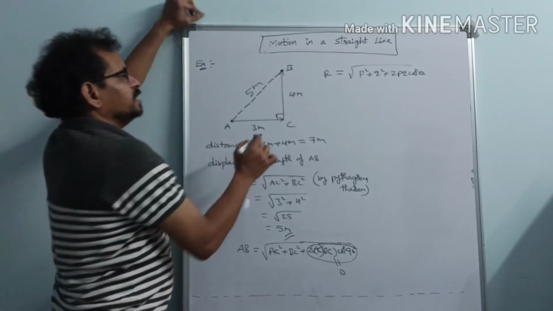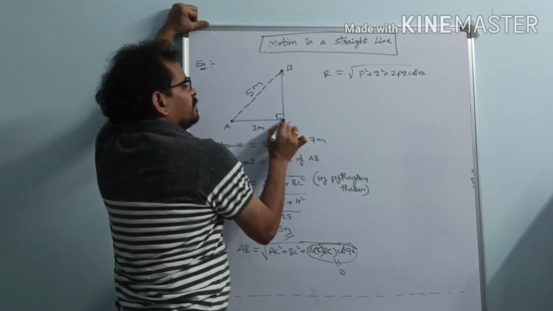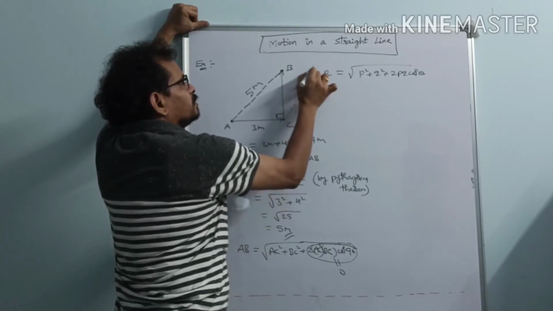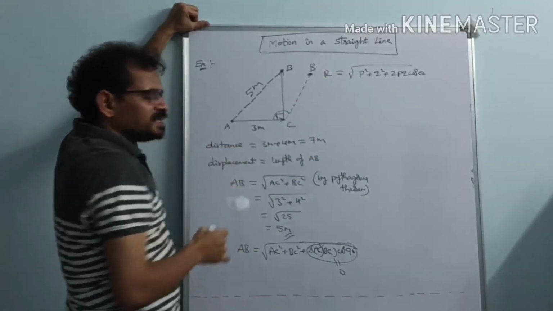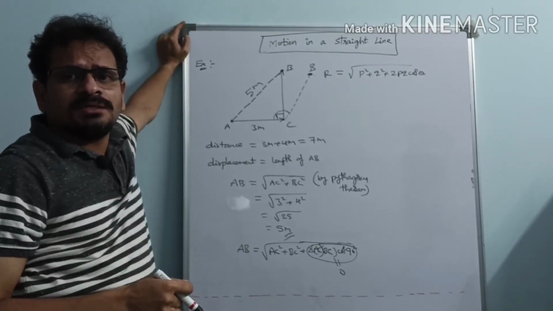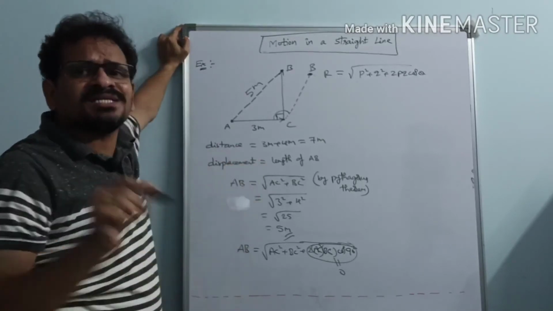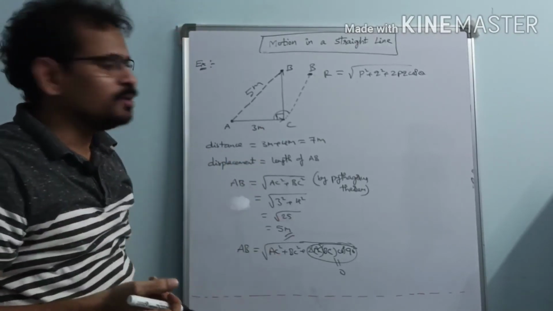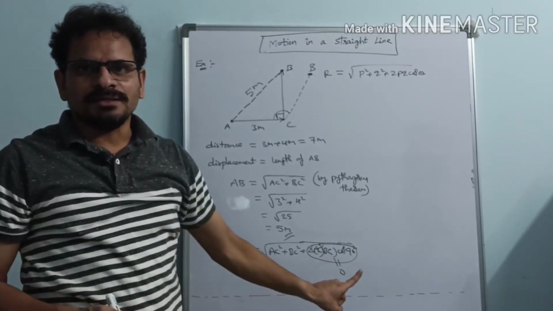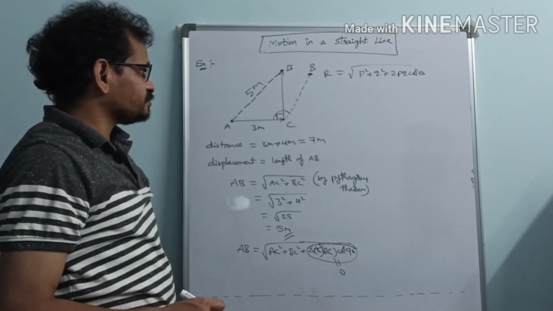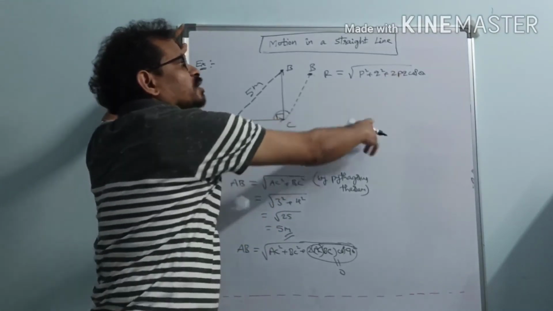Suppose from A, after A to C, the particle moves in this direction to B, like this. Now can you apply Pythagoras theorem in this case? No, we cannot. Out of 360 different angles, only for one value can we apply Pythagoras theorem, that is 90 degrees. Other than 90 degrees we cannot apply. So we should not rely on Pythagoras theorem. The original concept is the parallelogram law of vectors. If you know the angle, we will use this one and we can find the answer.